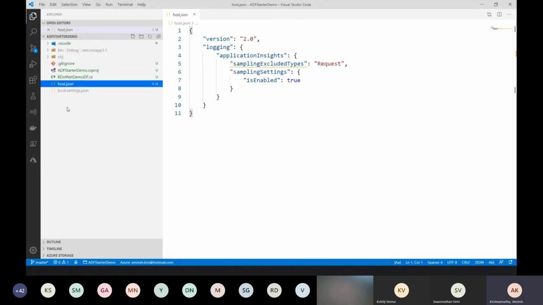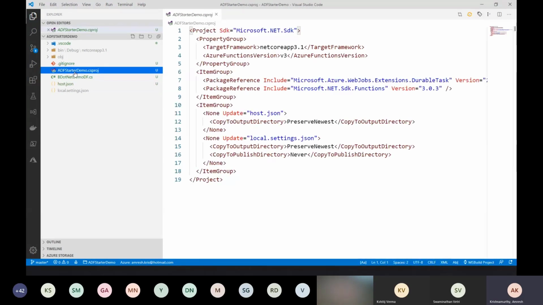And again, the host.json is about where the function is getting hosted, right? So it is definitely going to use the localhost. If I have to use a different port, I can give all those settings here. And there are some integrations already available with Application Insights, authentication and all that. If you have all that, we can go back and explore and put those settings in host.json.